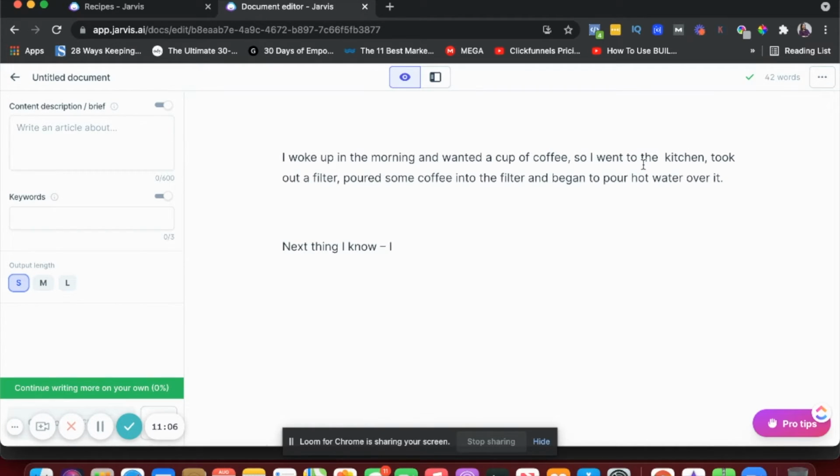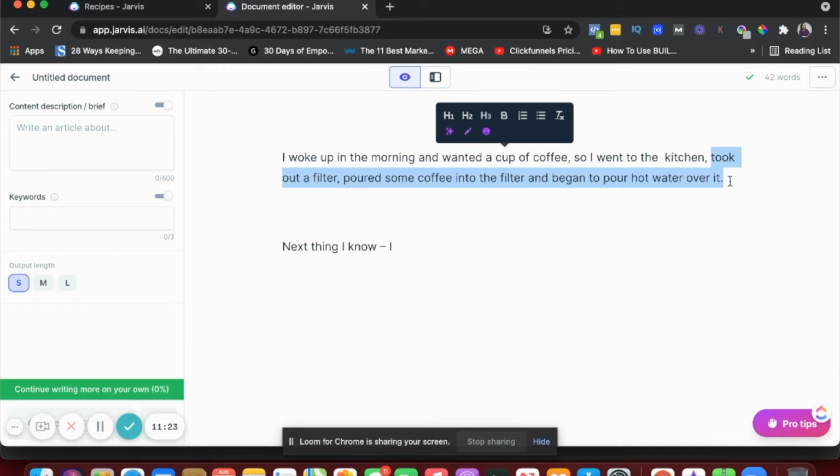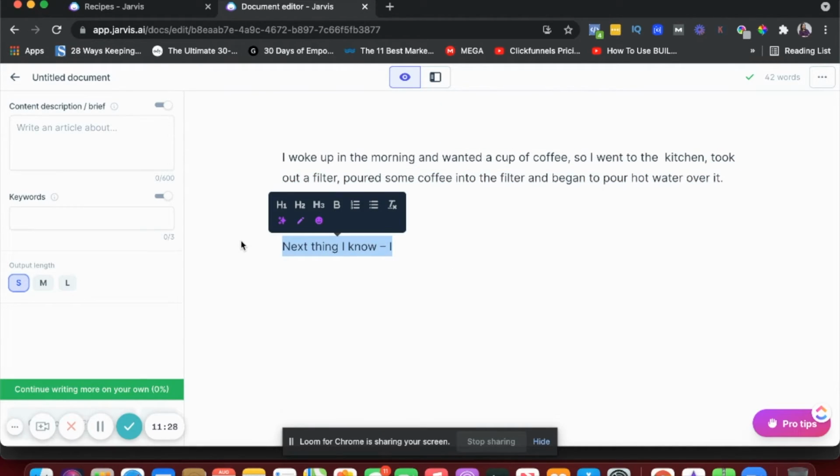So, like I said, it predicted what it wanted to say next based on this sentence I already wrote. So it said, "So I went to the kitchen, took out a filter, poured some coffee, and began to." Basically, it's taking the context from this sentence and coming up with this sentence. And this was actually pretty good, right? So that's what I mean by coming up with context based on previous content. And again, like I said, for shorter, it'll give me like 25 words.